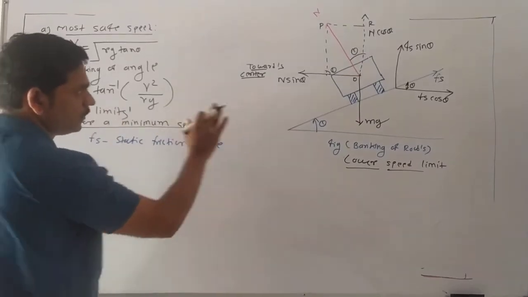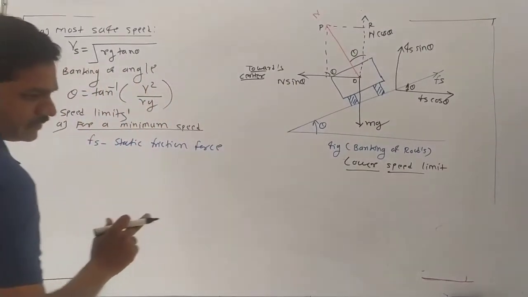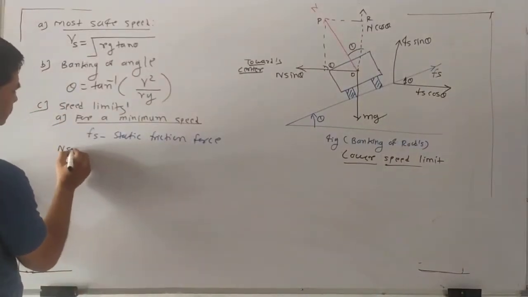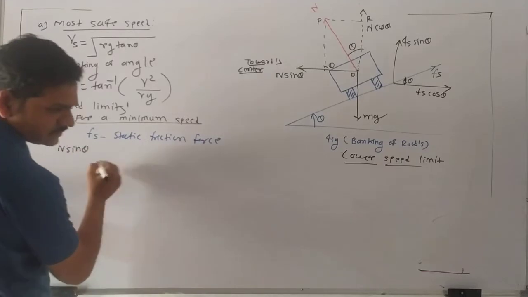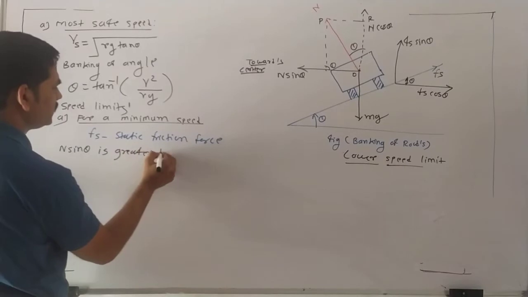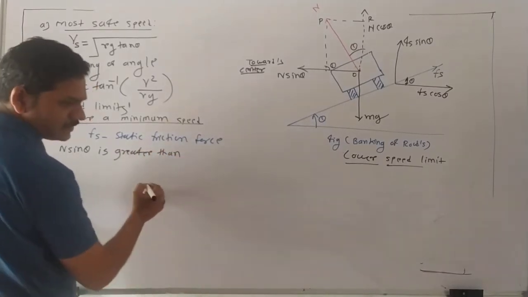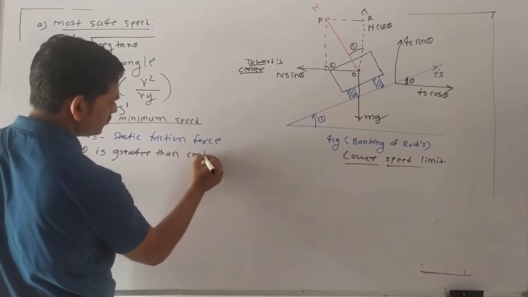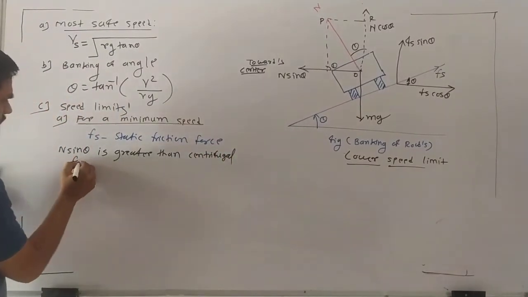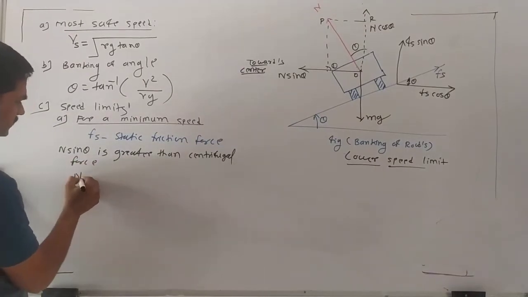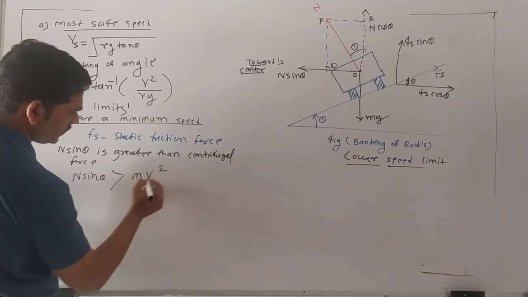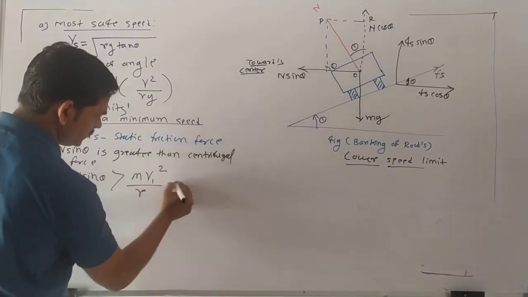First we consider this. So I write down here, look at point 1: N sin theta is greater than the centrifugal force. Yes or no? Yes. It means N sin theta is greater than the centrifugal force, which is m v1 square upon r. Suppose we have this equation.